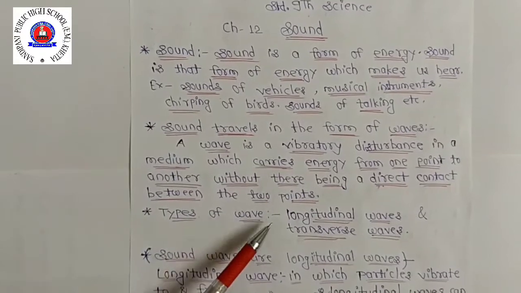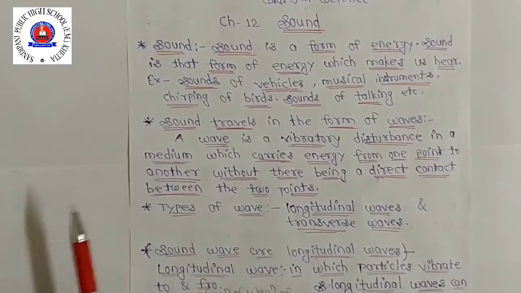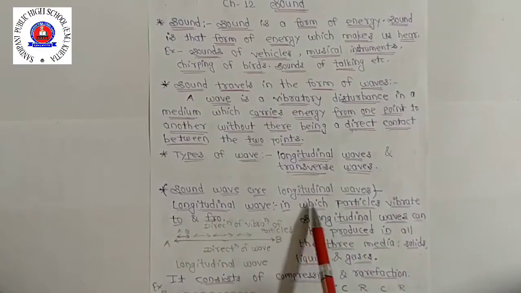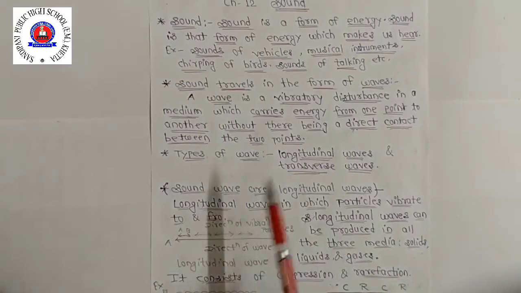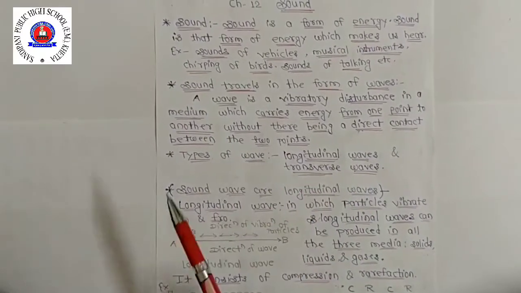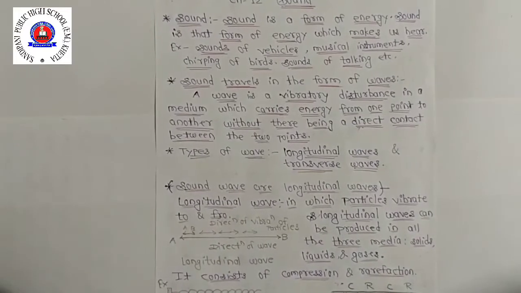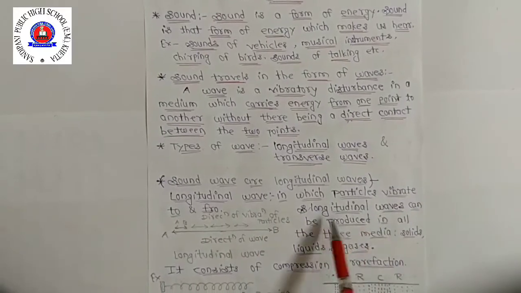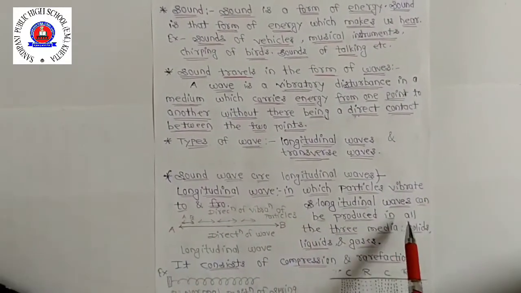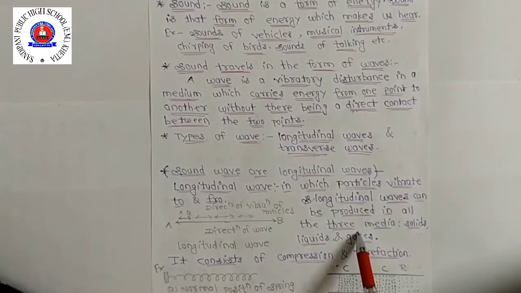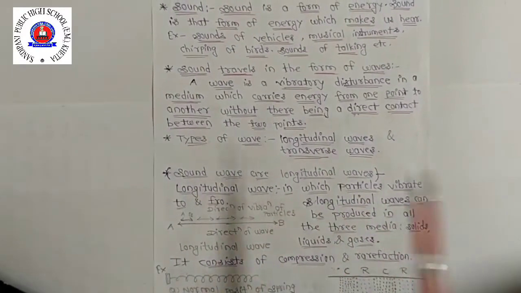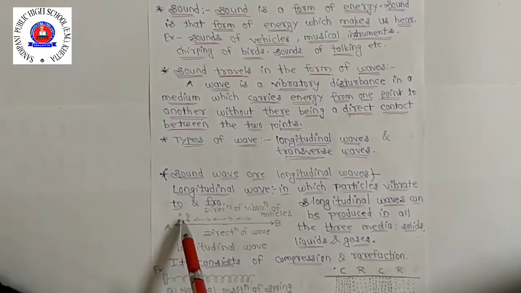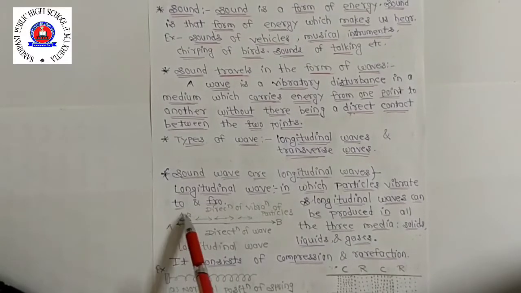Now types of waves. Waves are of two types: longitudinal wave and transverse wave. Longitudinal wave is one in which particles vibrate to and fro, means backward and forward, इस टाइप से मूव करते हैं. So that wave is called the longitudinal wave. Longitudinal waves can be produced in all three media: solid, liquid and gases. Means वो solid में भी produce होती है, liquid में भी और gases में भी होती है.